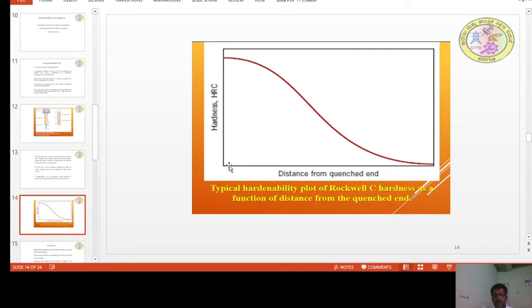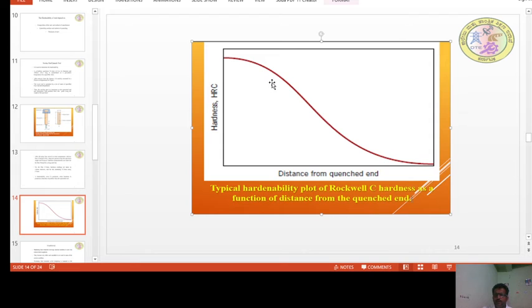Here it is a zero distance, that means it is the quenching end, and this is the distance away from the quenching end. You can observe the variation of hardness along the length of the specimen. At the quench end, at x equal to 0, the Rockwell hardness HRC is maximum, and as we move away from this quench end, the hardness values decrease.